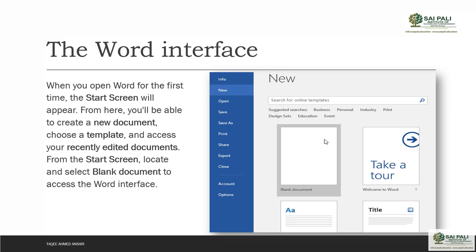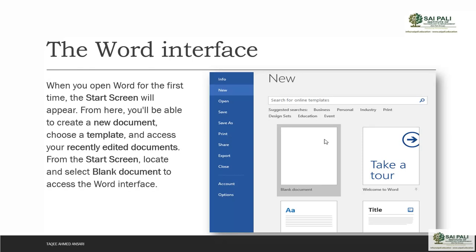you can use that format. That is called a template. Templates are predefined formats, and you can access your recently edited documents. That means if you have edited some documents recently, you can use those, or you can create a new one, or use documents from templates.